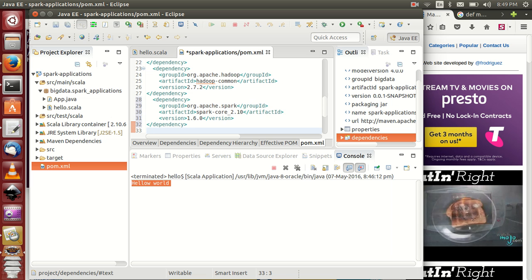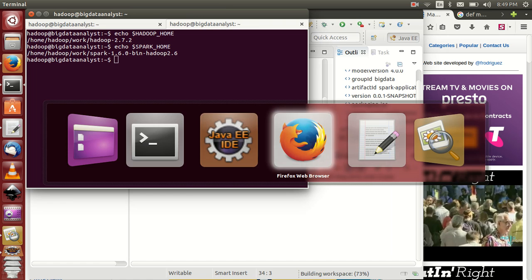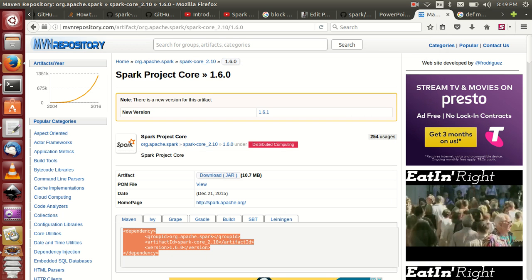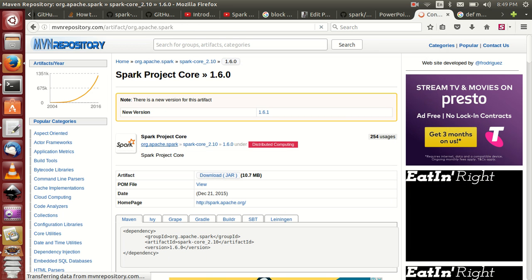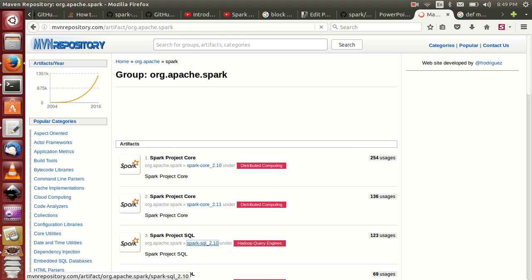Okay, this one, Spark core. Okay, Spark SQL also highly recommendable.